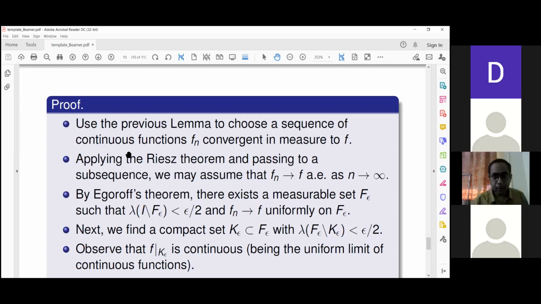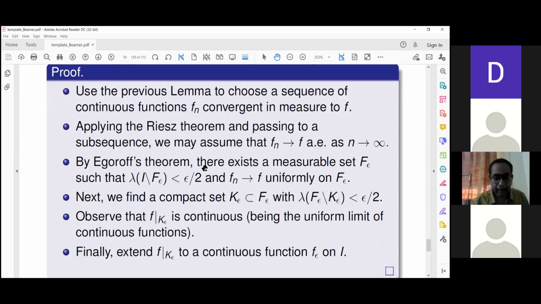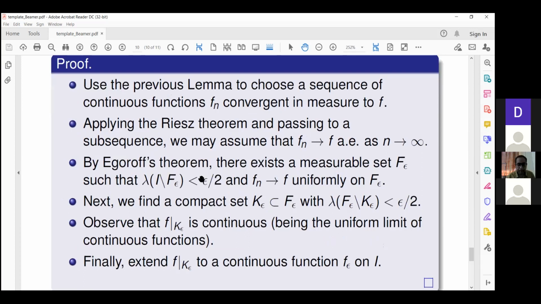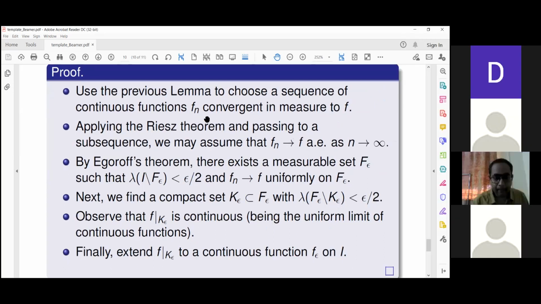I can choose a measurable set f epsilon which approximates the interval as well as I want, and on it f_n is converging to f uniformly. So I am just reversing all the steps shown in that earlier modes of convergence slide, that is, 1 implies 2 implies 3 implies 4. I'm just trying to reverse them under additional hypotheses.